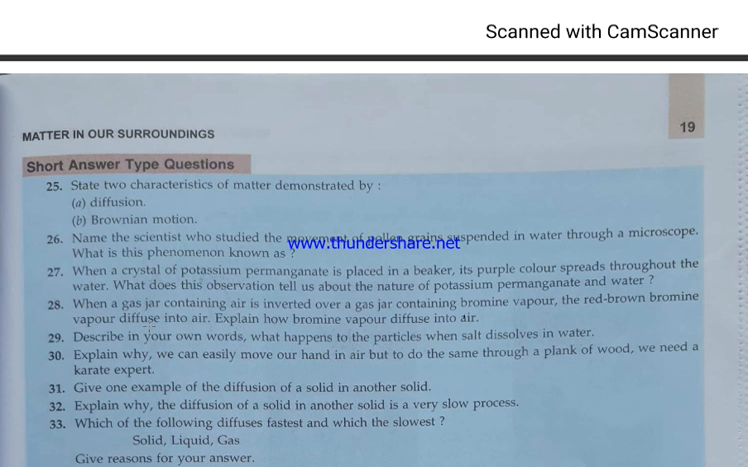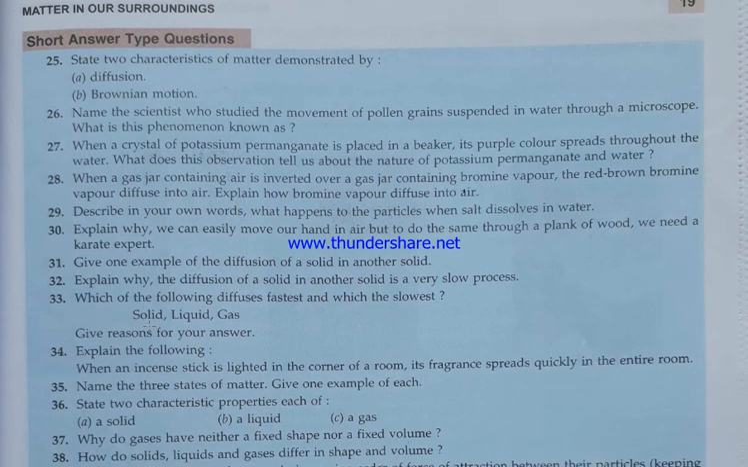Explain why diffusion of a solid into another is a very slow process. Because the movements are very less, the particles have very strong force of attraction and they have very less space. Which of the following diffuses fastest? Gases diffuse fastest because they have very weak force of attraction between them and particles are constantly moving.